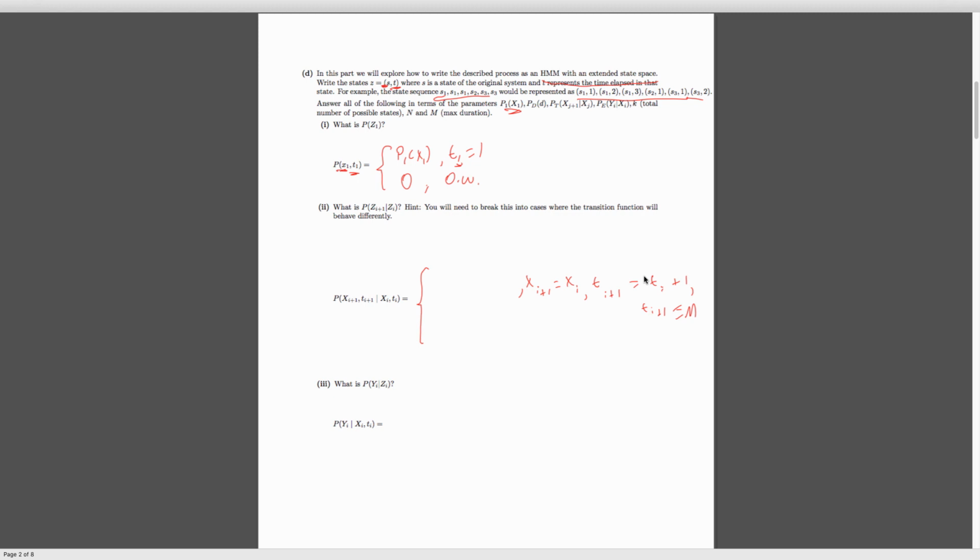We're not sampling from this unconditional distribution. And for us to stay in this state for longer, we do need to have at least enough time that we stay in this state for one more time step, for this current time step. But we could also stay in it for longer. This is kind of like what we had in the previous part, where we had the 1 minus thing, because we only needed to stay in this for one more time step. It could stay in it for more, but that would still be consistent with what we're trying to look for over here.